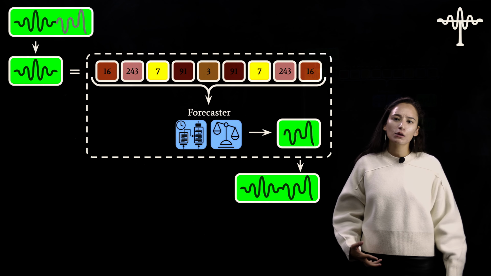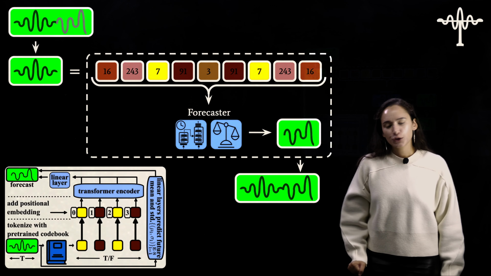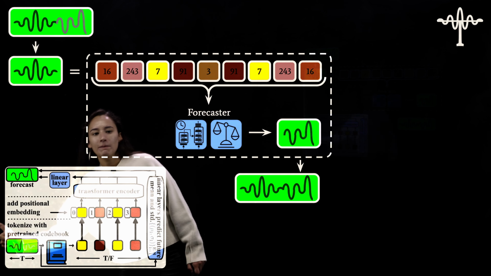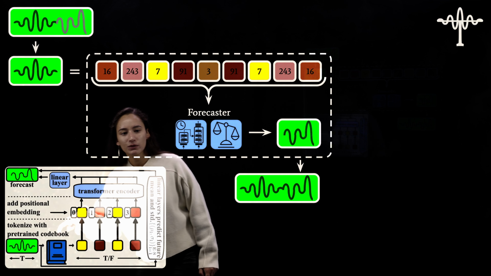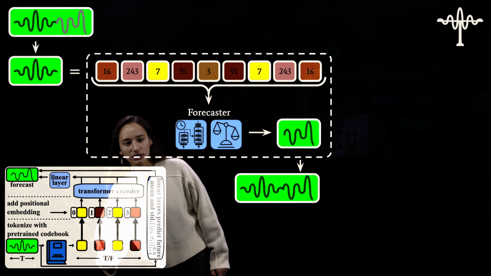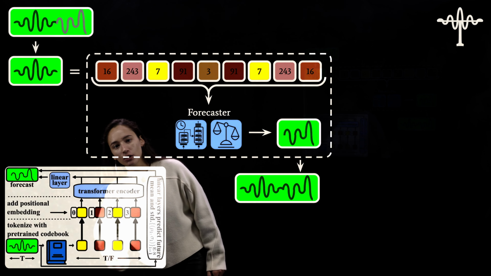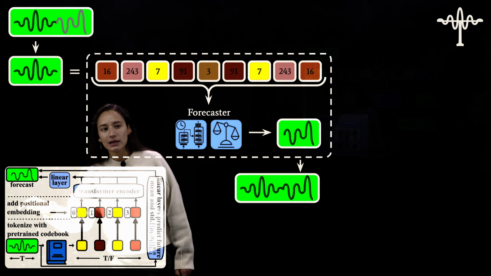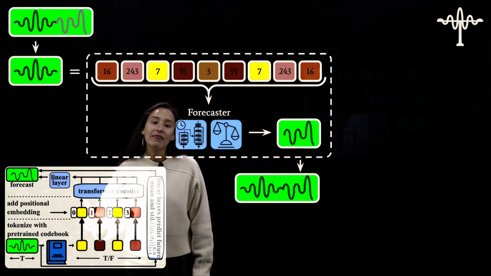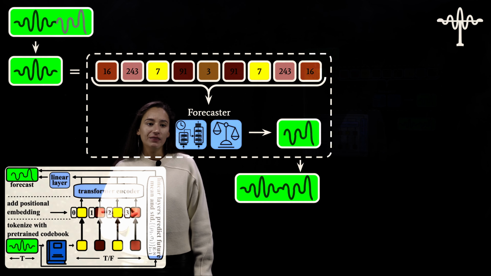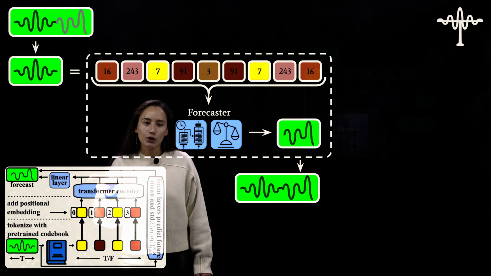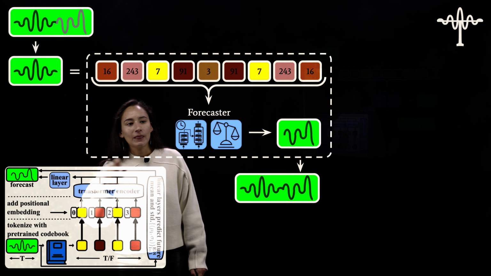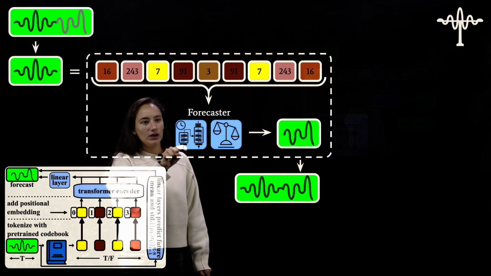So let's look at this at a lower level of granularity. Here I've got my time series, and I'm tokenizing it with my pre-trained codebook, and that gives me these tokens here. So everything right here corresponds to everything that's right here. The next thing I'm doing is adding a positional embedding, so 0, 1, 2, 3, and this corresponds to the ordering in time. This gets passed into my transformer encoder, which then goes to a linear layer. And that corresponds to this right there, this time transformer encoder.